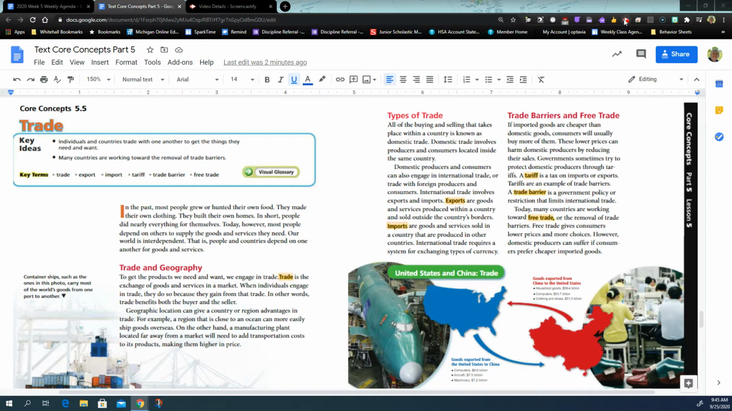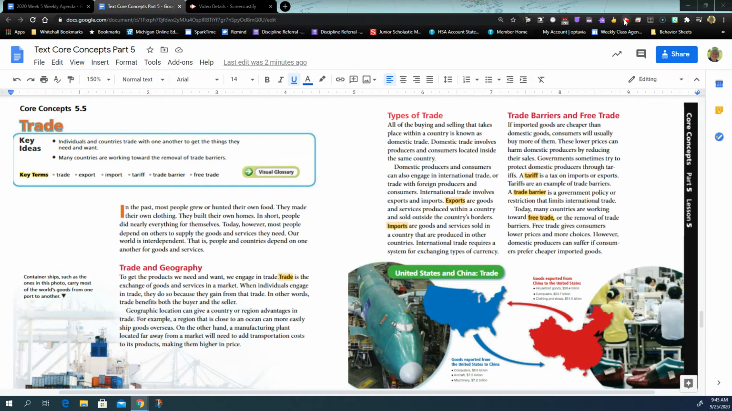So we no longer just trade within the states, but we trade with other countries. A lot of our goods might come from China, so that's trade, international trade. When individuals engage in trade, they do so because they gain from that trade. In other words, trade benefits both the buyer and the seller. So when we trade with China, they get money from the United States. Maybe United States companies buy car parts, and then they bring them to the US and put them together and sell them in the US, where we have a market where lots of people can afford to buy.